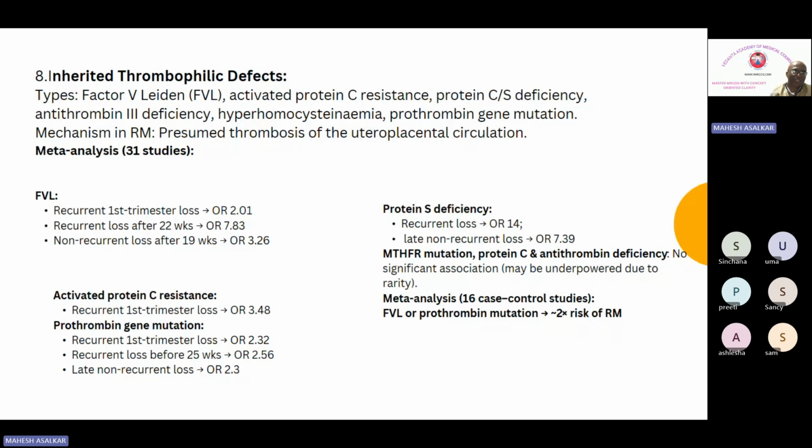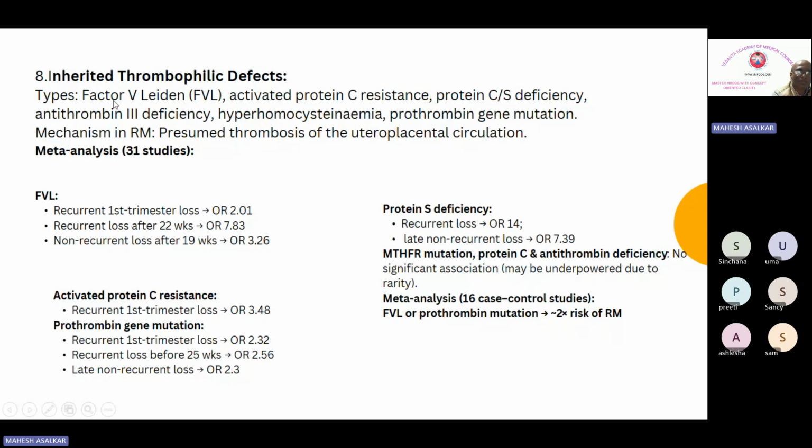The mechanism in recurrent miscarriage is presumed to be thrombosis of the uteroplacental circulation. There is a meta-analysis of 31 studies. Sometimes the SBI is asked on this. You will find, when you are solving the books, that they are asking about this. Now let's see; I will try to simplify these complicated figures.